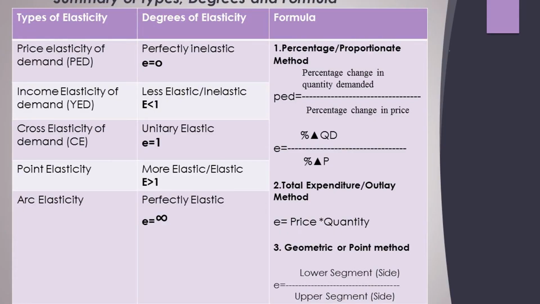First method is percentage method. Look at these formulas. The first method is percentage or proportionate method. So what is the formula? Percentage change in quantity demand divided by percentage change in the price, right? So I'll show you how to calculate this one as well. Second formula is called total expenditure or outlay method. So the formula is price into quantity. Third formula is geometric or point method, and the formula is lower segment divided by upper segment.